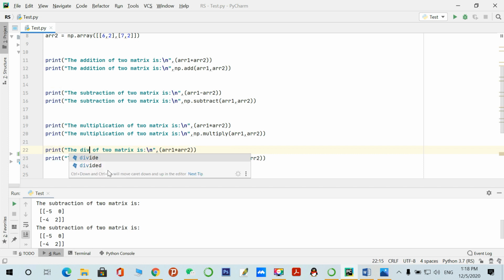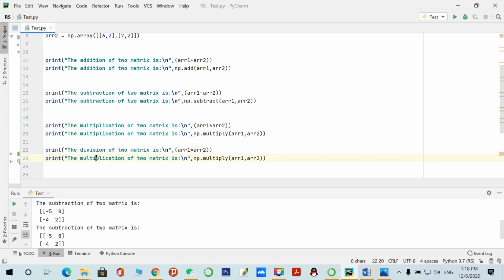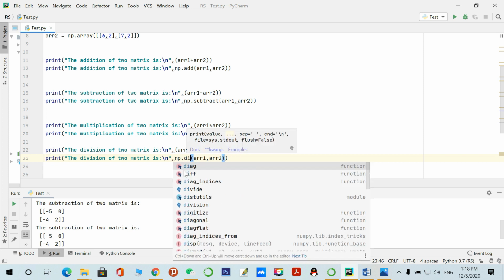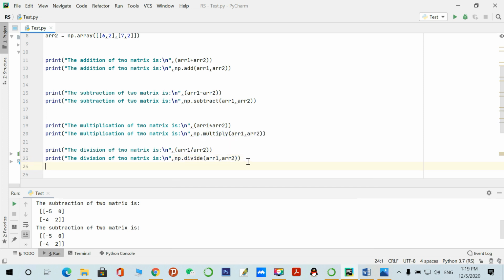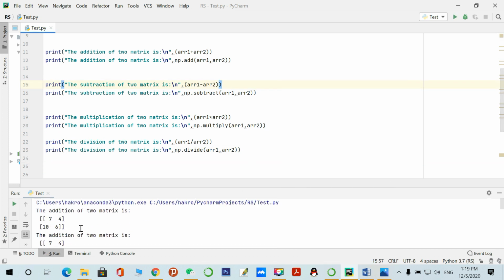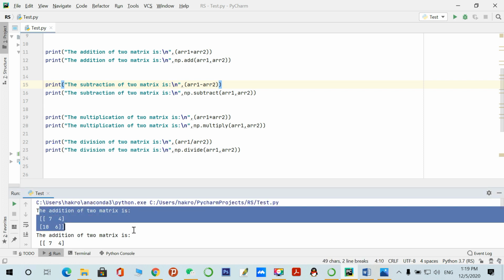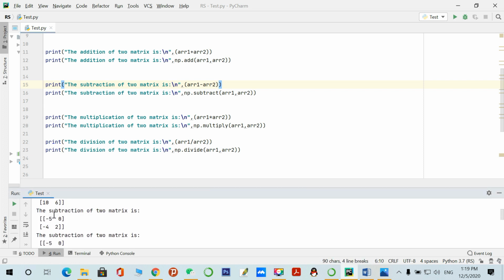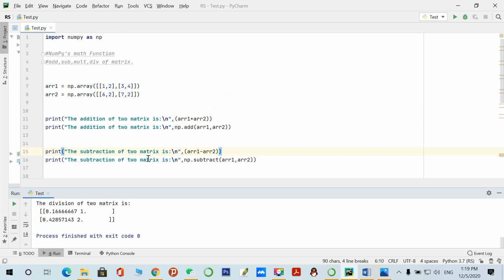The division of two matrices: you change the sign to divide, and here you call the NumPy library function named divide, which is used to perform divide operations. So let's see the result. The operations have been performed. The addition of two matrices we already saw, and subtraction, here you can see the multiplication of two matrices with two different methods, and division here. So this is very simple, how to perform math functions in NumPy. So that's all about it.